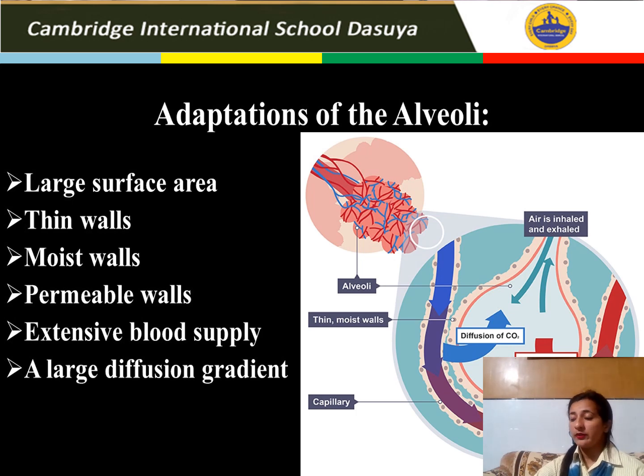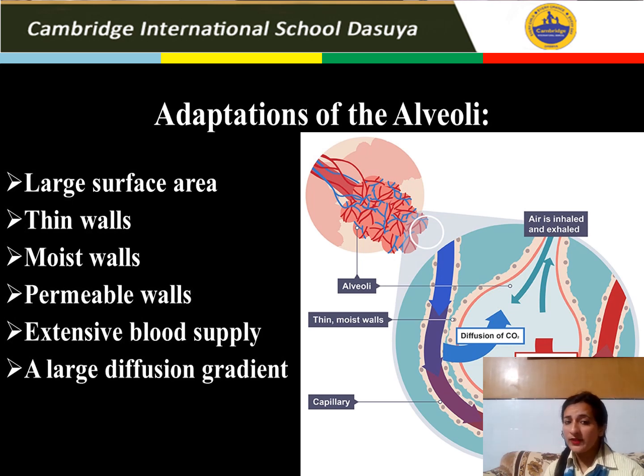Second, there should be a thin wall to ensure the diffusion distance remains short, and the wall should be moist and permeable. Why is it permeable? So that gases can easily pass through. Then there should be an extensive blood supply to maintain a higher concentration gradient so diffusion occurs faster. And the last point is a large diffusion gradient should be there.